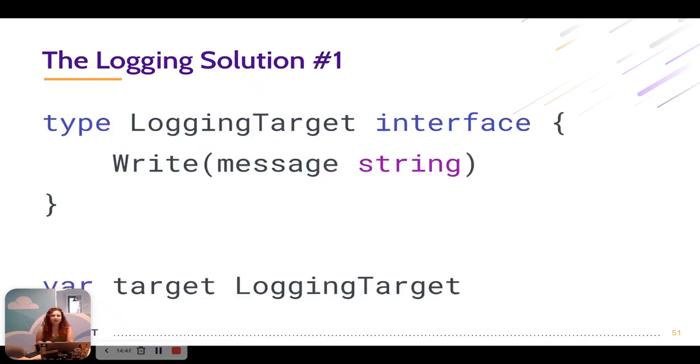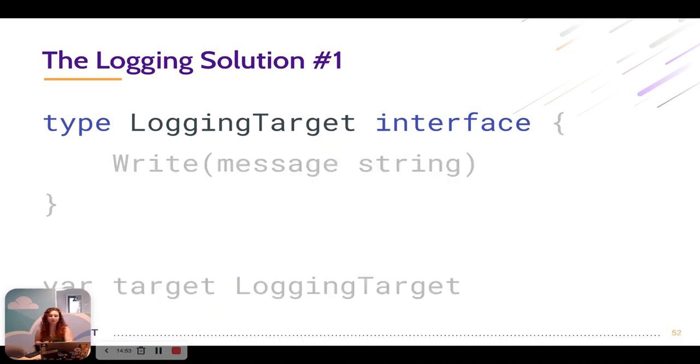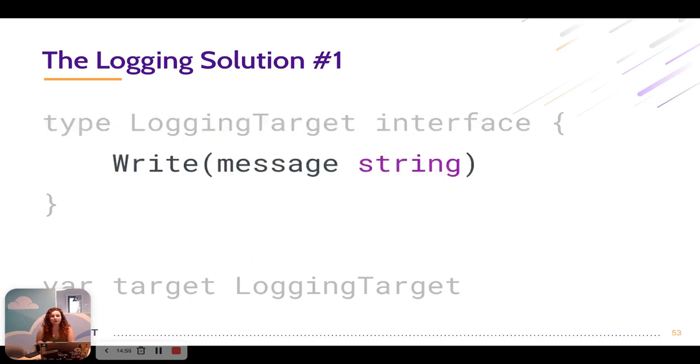So like I said, a really good place for an interface is our logging target. So we're going to create a logging target interface with that write method in it. One method, very simple, very straightforward. A lot of Go interfaces are just one method, and that's how they should be, very lightweight. Now we're going to create a global variable called target and have that be of type logging target.